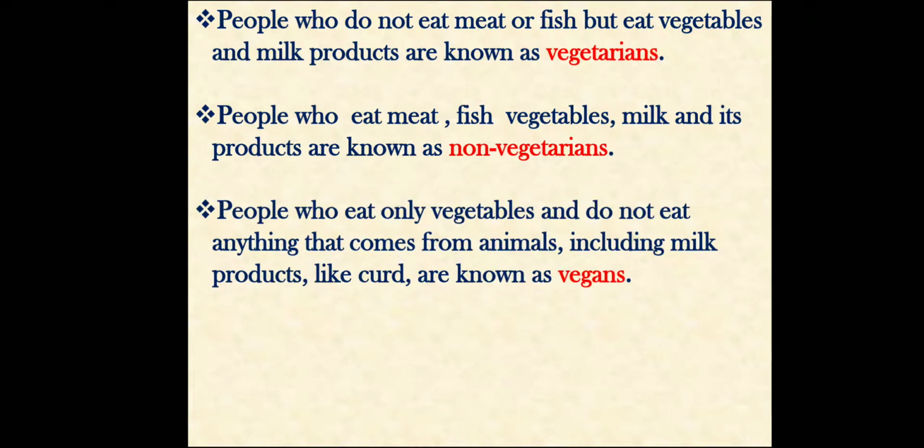People who eat only vegetables and do not eat anything that comes from animals, including milk products like curd, are known as vegans. So, these are the definitions of vegetarians, non-vegetarians and vegans.